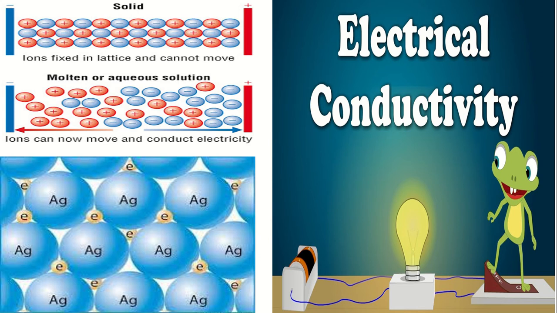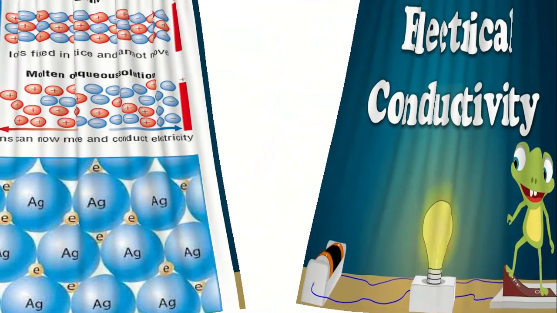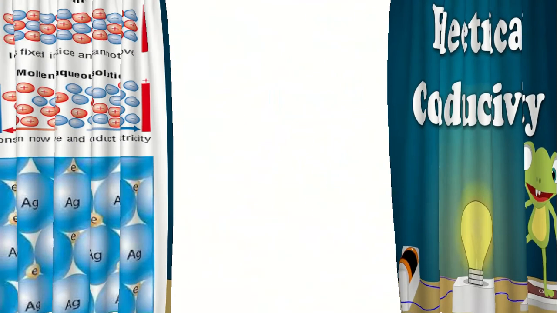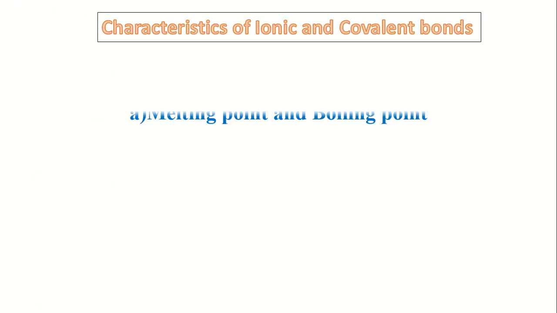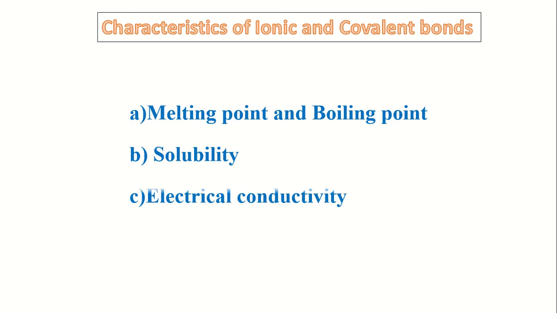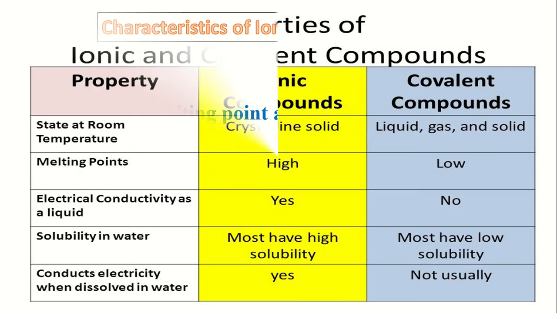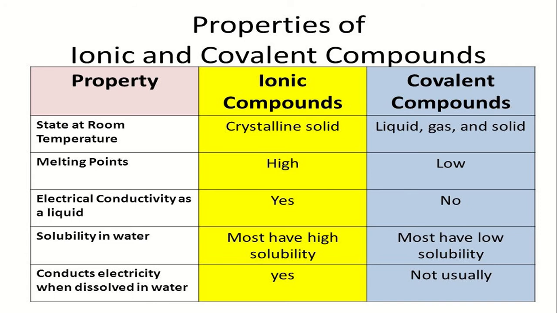This is electrical conductivity. Dear students, we learned that by seeing the properties or characteristics of ionic and covalent compounds, we can differentiate the compounds. For example, melting point and boiling point: ionic compounds have high melting point and boiling point, whereas covalent compounds have low melting point and boiling point.